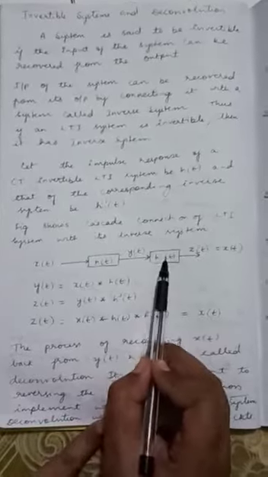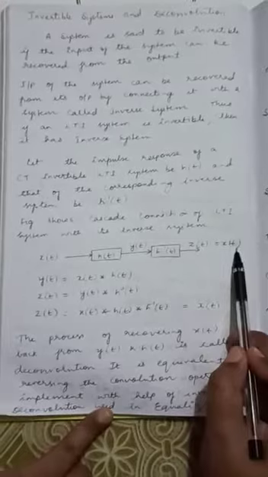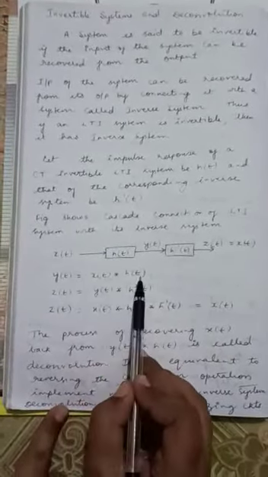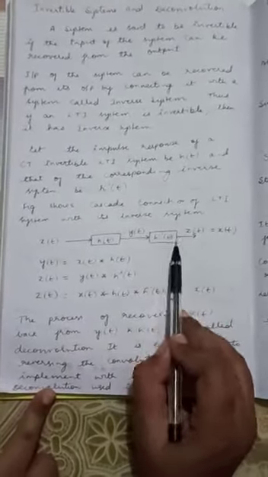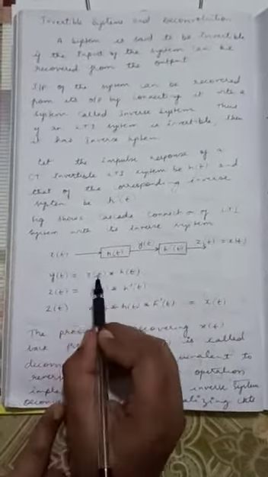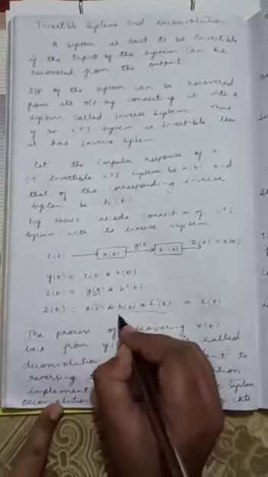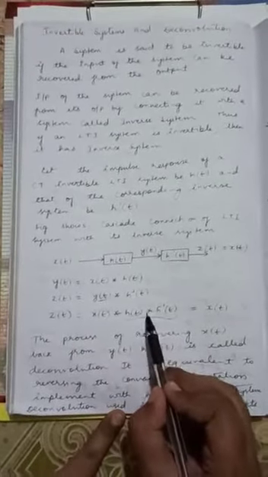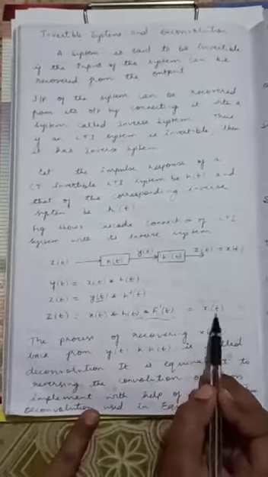So h inverse of t, and this is z of t, so z of t again is equal to x of t, as you can see here. So y of t is what? x of t convolution h of t. Z of t is what? y of t convolution h inverse of t. Now we substitute for y of t. What is y of t? y of t is x of t convolution h of t. Then in terms of convolution, we say convolution of h of t with its inverse will give you del of t. Then we will get x of t.